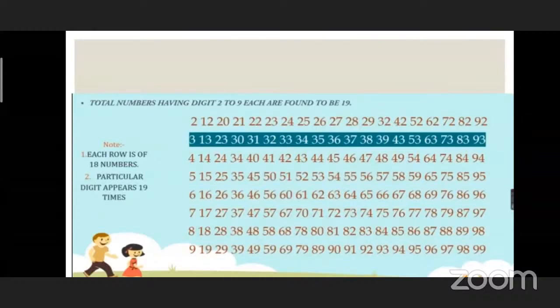Very good. It means that total numbers having each digit from 2 to 9 are found to be 19. Now you have read the numbers, a total of 19.